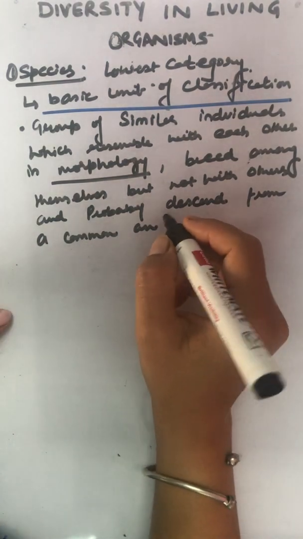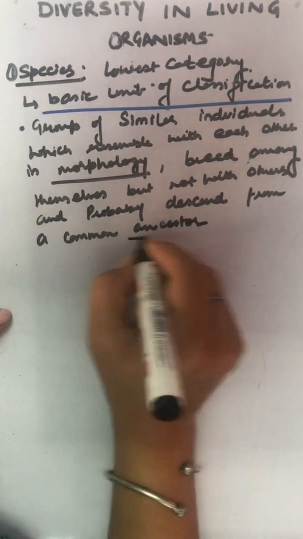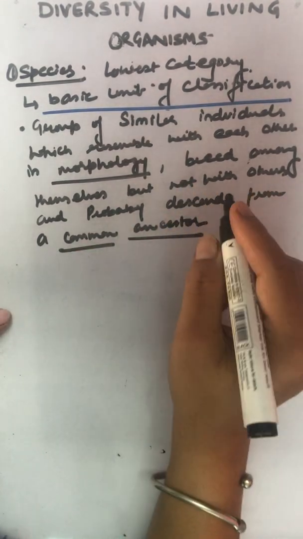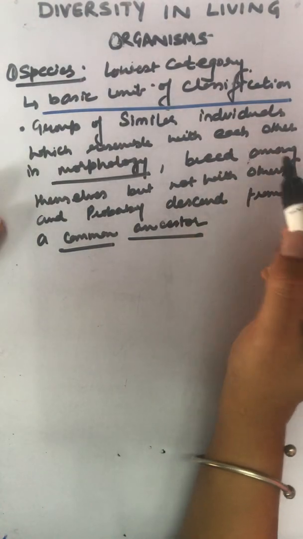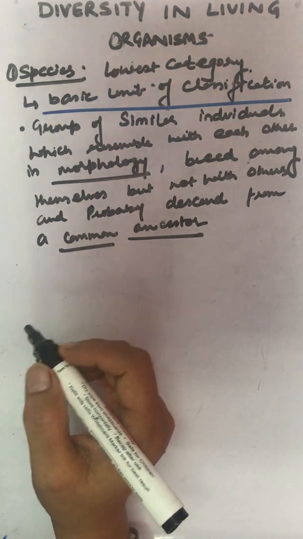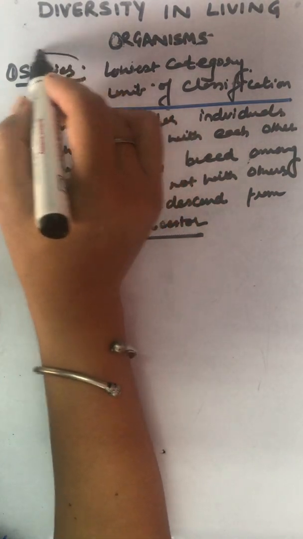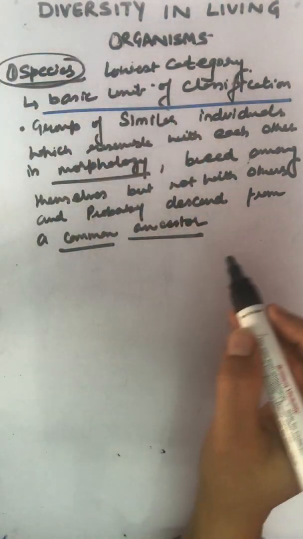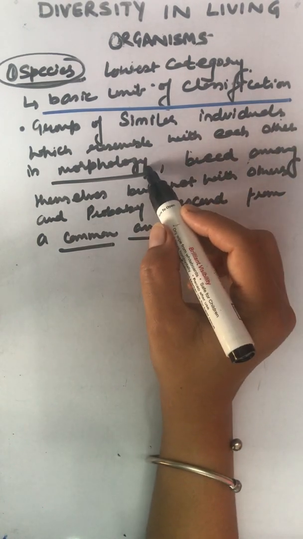For so many generations, they have the common ancestor. So they breed very well, but they breed themselves. They do not breed outside. Mainly that is done artificially or by certain other procedures, if that is to be achieved. But members of a species, they are similar individuals which resemble each other in morphology.